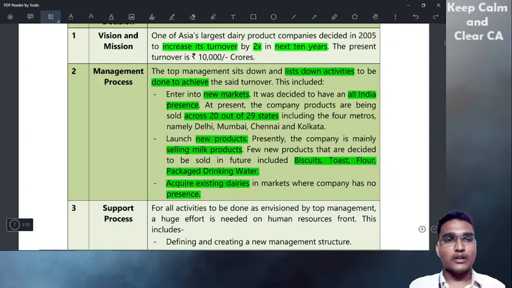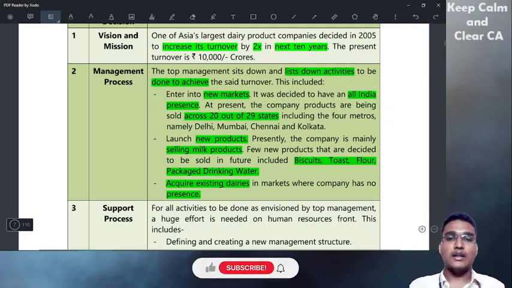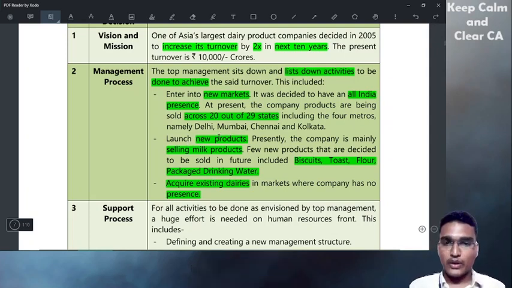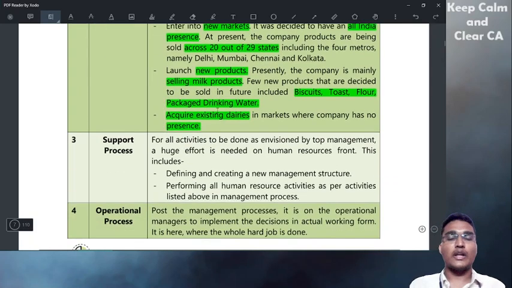So what they have done in the management process: they decided to enter new markets, start new products, and acquire existing dairies. These are the three things they decided. So management will take care of how to enter a new market, how to make new products, how to acquire existing ones. These are their processes. They decide it.